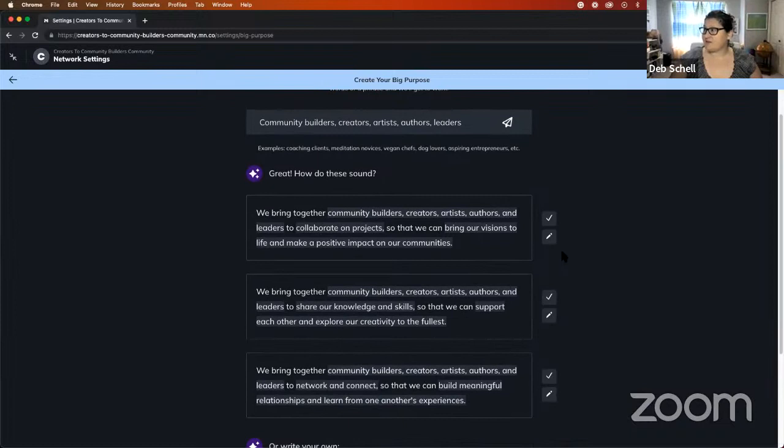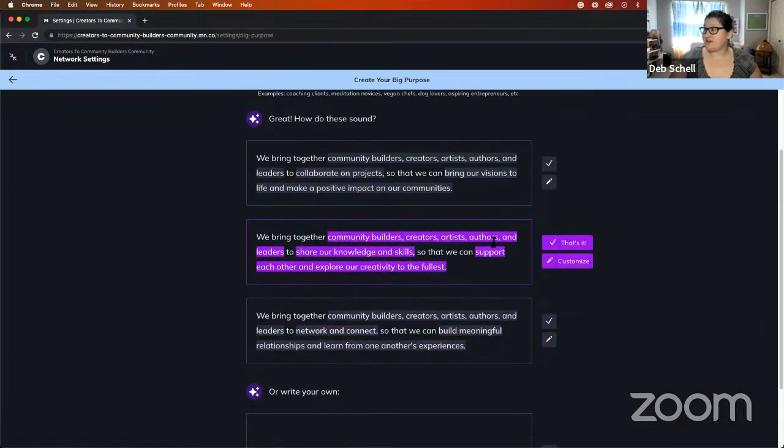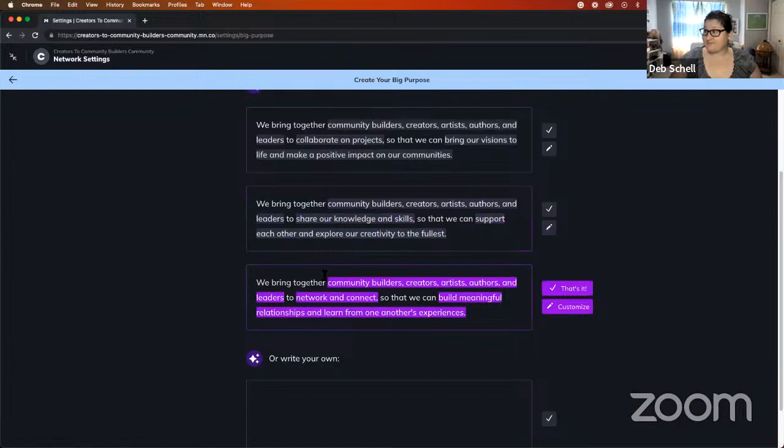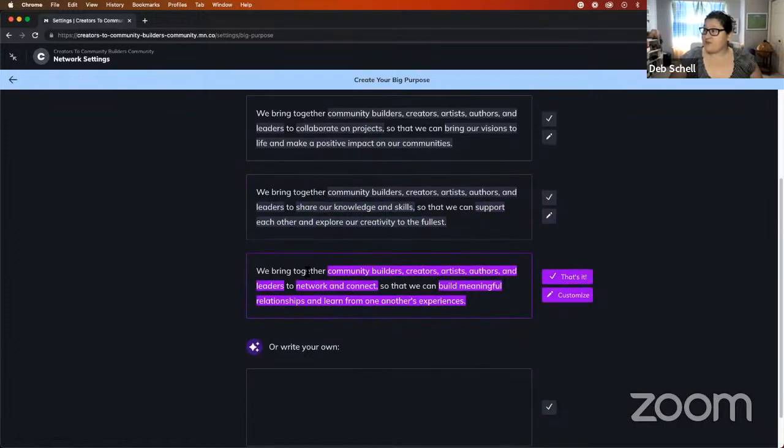Okay, we bring together community builders, creators, artists, authors, and leaders so that we can bring our visions together to make a positive impact on our communities. And then there's another one here. It says, we bring together community builders, creators, artists, authors, and leaders to share our knowledge and skills so that we can support each other and explore our creativity to the fullest. And then the other option is, we bring together community builders, creators, artists, authors, and leaders to network and connect so that we can build meaningful relationships and learn from one another's experience. That sounds more like the one I want, so I'll select this one.